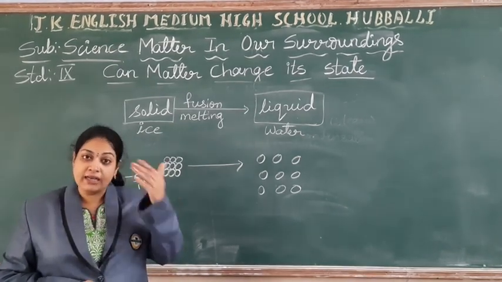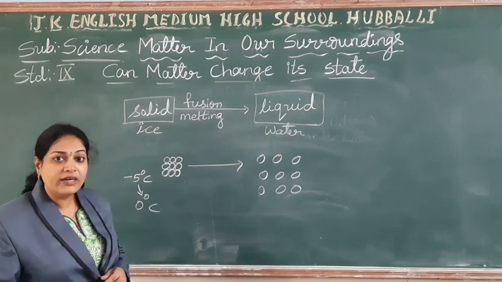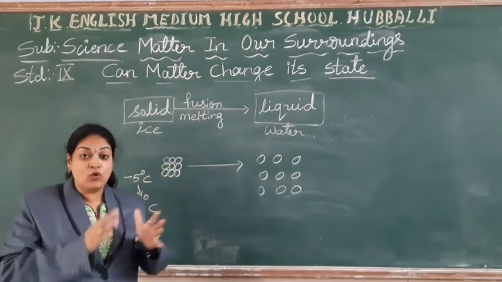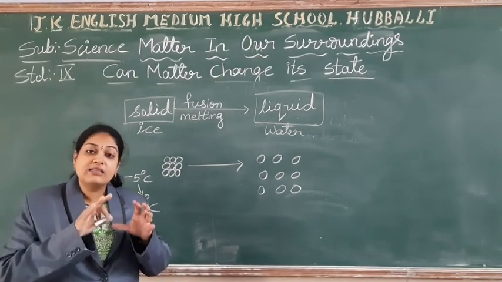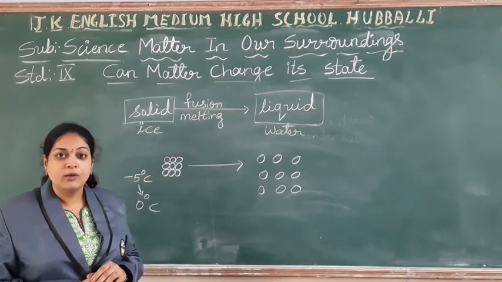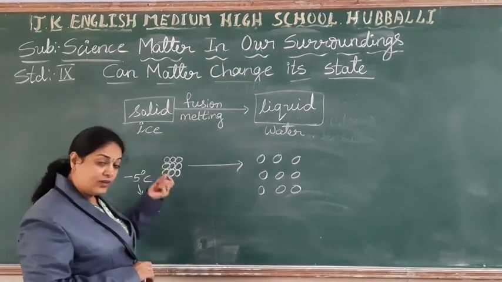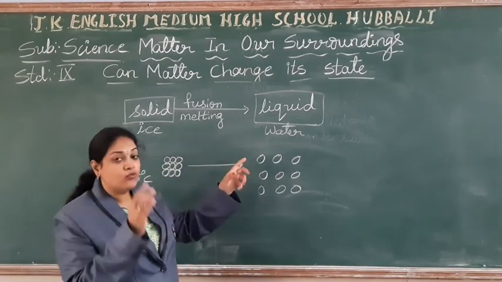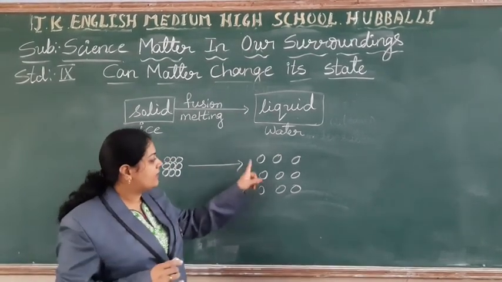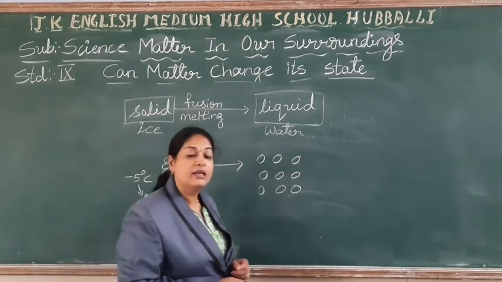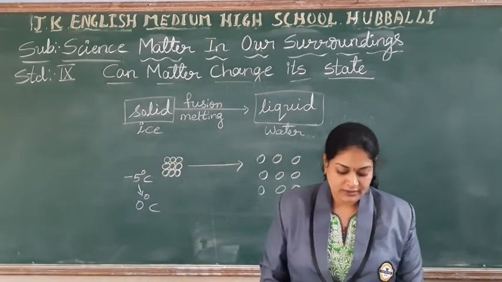When you have increased the temperature, what happens? These particles having a high force of attraction will start overcoming that force of attraction. They will start vibrating and lose their force of attraction, and they will come to this stage, which is called the liquid state, or water.